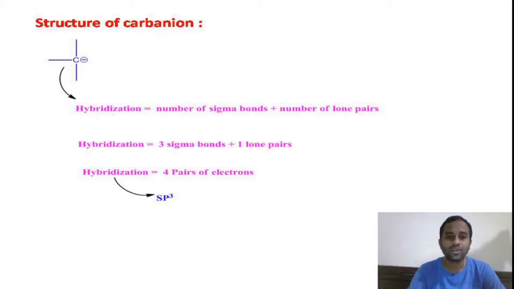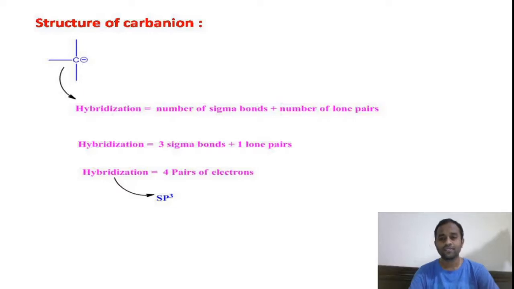Now here, if we want to decide the hybridization of the carbon anion carbon atom, then we need to calculate the number of sigma bonds as well as lone pairs on that carbon anion. And here you see in the structure, this carbon anion is having 3 sigma bonds as well as 1 minus charge, meaning 1 lone pair. Totally this carbon anion is having 4 pairs, 3 sigma bonded pairs and 1 lone pair. 4 pairs means we need 4 orbitals, that is 1 s orbital plus 3 p orbitals. So thereby our carbon anion will undergo sp3 hybridization, right?